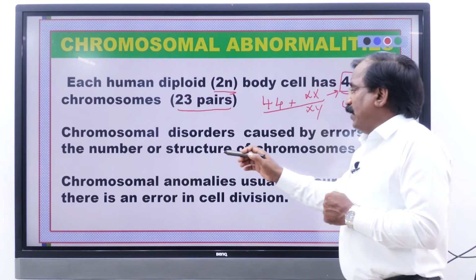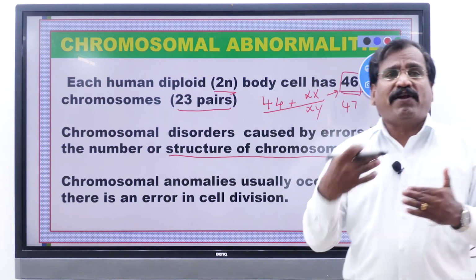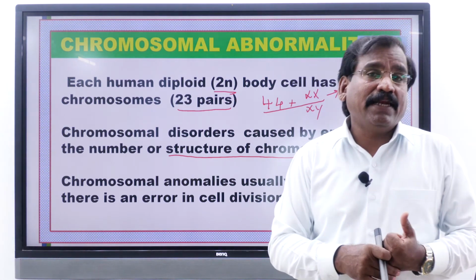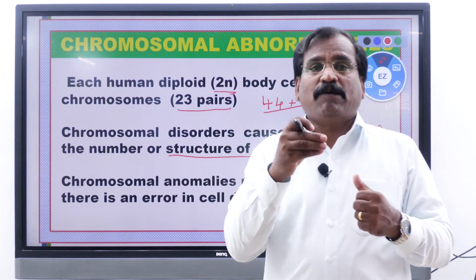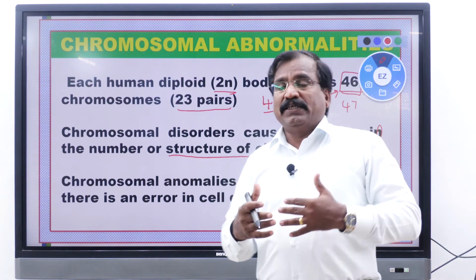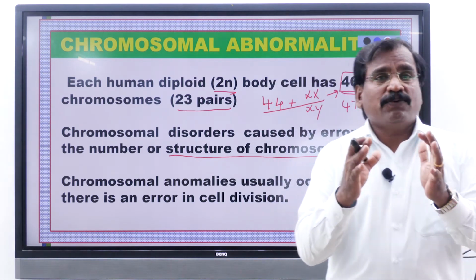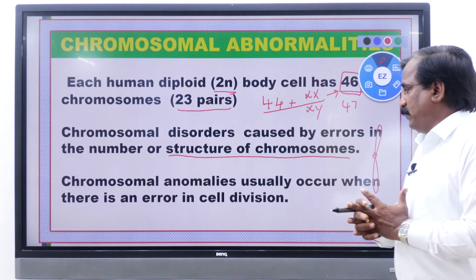Or any structural modification in the chromosome, like addition, deletion, duplication. That is the structure of chromosomes. These are the reasons for chromosomal abnormalities.